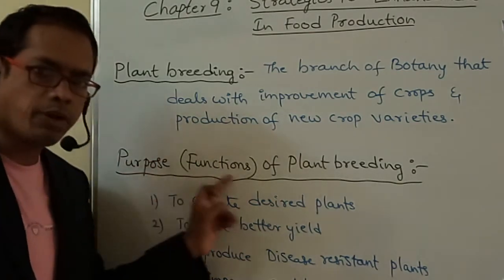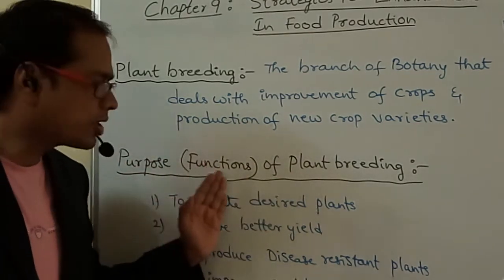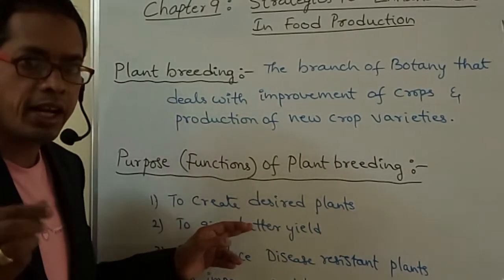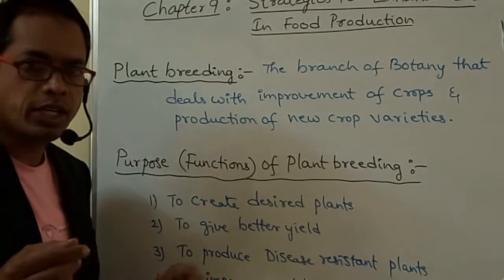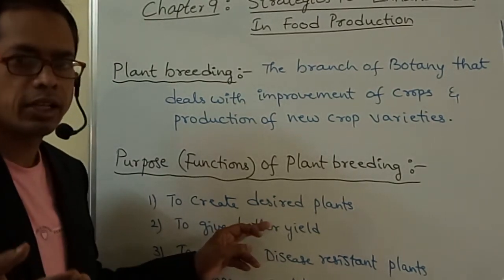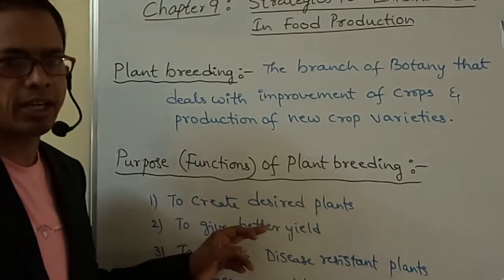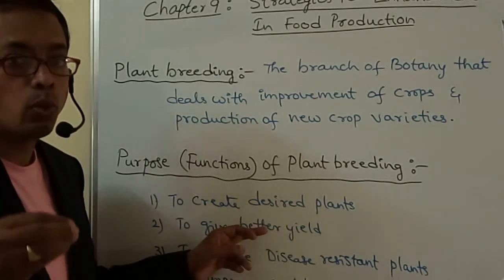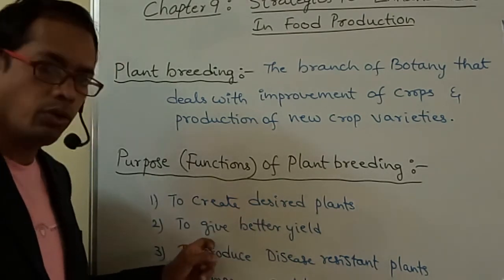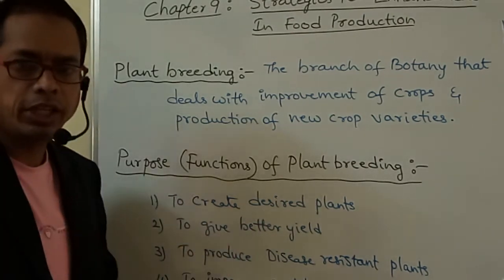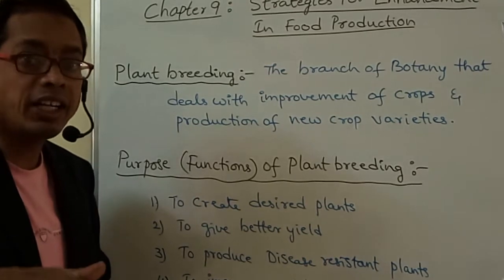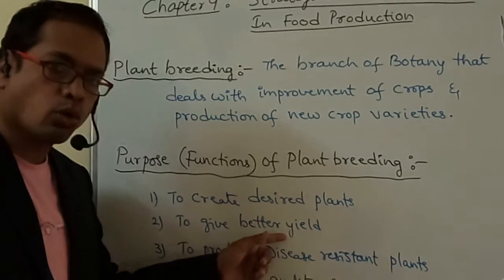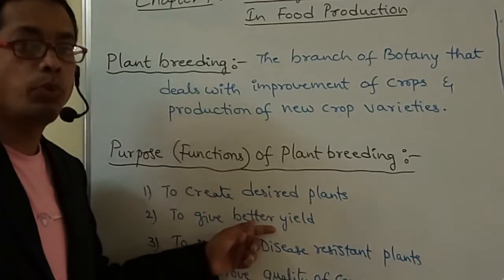What is the purpose of plant breeding, or the functions of plant breeding? To create desired plants. Desired means wanted characters, desirable characters. The plant should possess desirable characters to give better yield. Better yield means the quantity of crop should be increased.